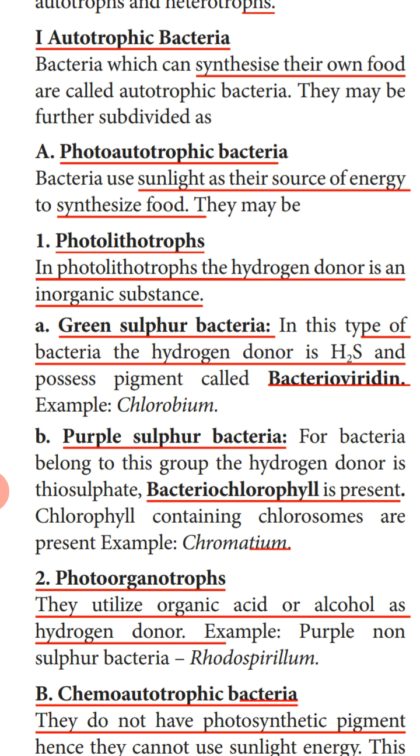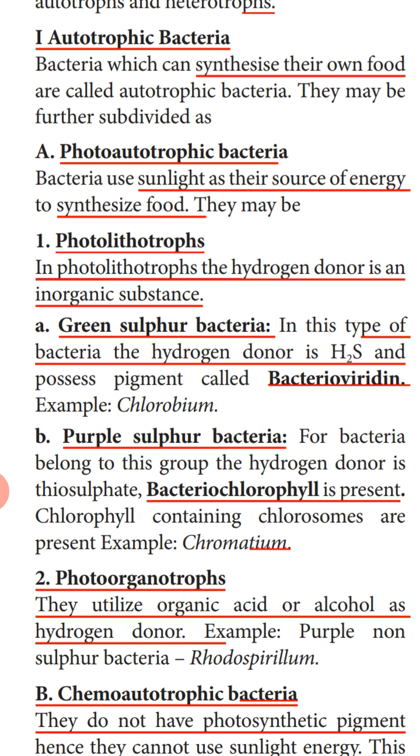Next is the purple sulfur bacteria. For bacteria which belong to this group, the hydrogen donor is thiosulfate. So hydrogen it is getting from the thiosulfate. Now this bacteria also has the photosynthetic pigment that is called bacteriochlorophyll. Here they can synthesize their own food. Example for this purple sulfur bacteria is chromatium.